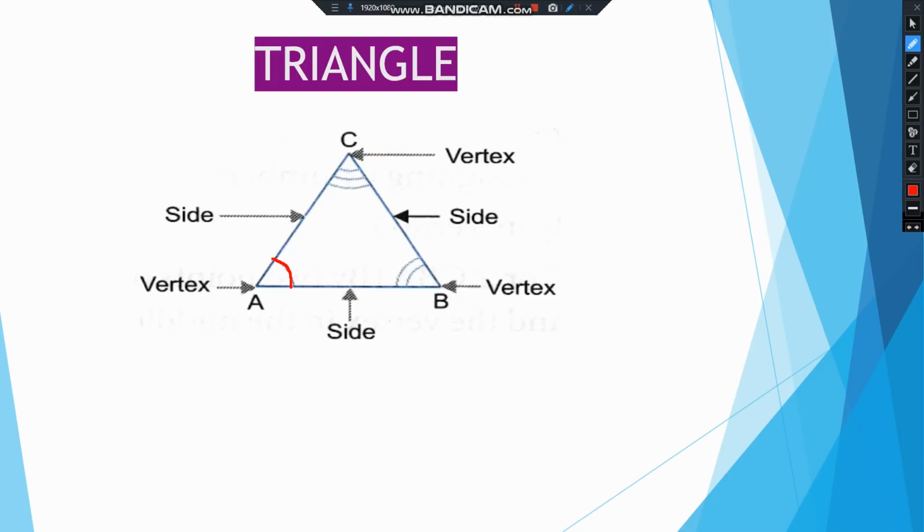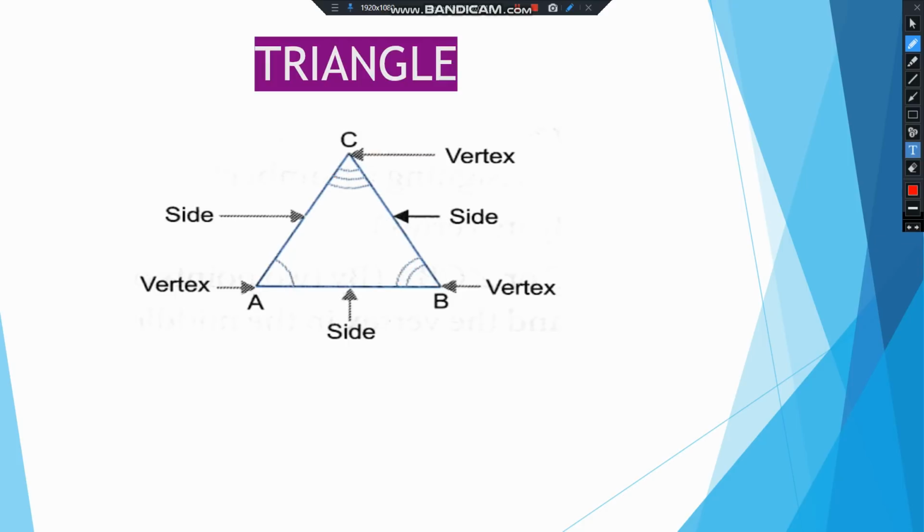So either you name it CAB or angle BAC. Right? Same way, can you name this angle? This is angle ABC or angle CBA, and same with this angle. This angle is ACB or BCA. So here we have named the angles.